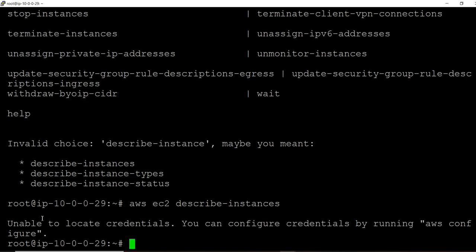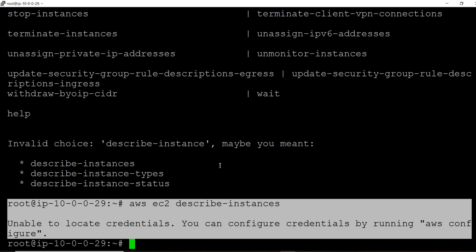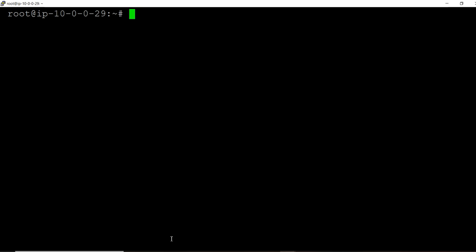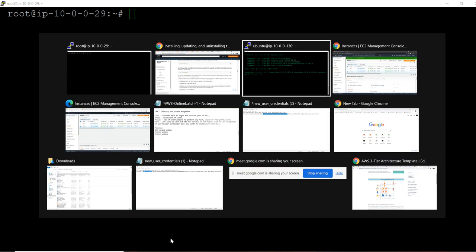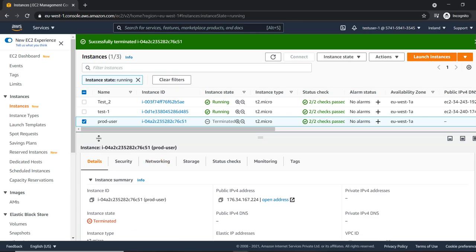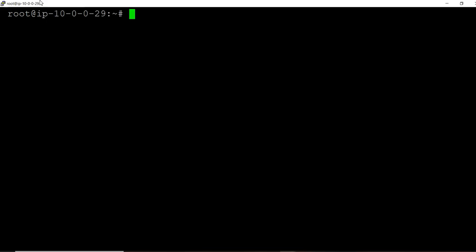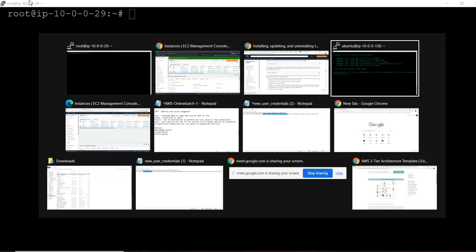Okay, done. It says there are no credentials configured, but I don't want to configure my credentials. If I configure the credentials, it will work, but without credentials, as I mentioned, the role will also work. Without credentials, I'll also get my AWS console services, whatever I have in my EC2 console. How will I get that? For that, what I need to do is come here. What is the server I logged in to here? 29 is my primary server.